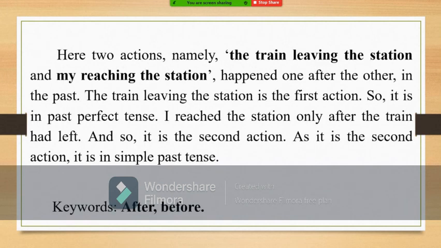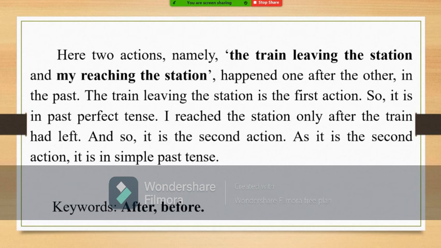Here, two actions, namely the train leaving the station and my reaching the station, happened one after the other in the past. The train leaving the station is the first action. So it is in past perfect tense. I reached the station only after the train had left. So it is the second action. As it is the second action, it is in simple past tense. There were two actions. Those two actions happened in the past, one after the other. For the first action, we must use past perfect. For the second action, we must use simple past tense.